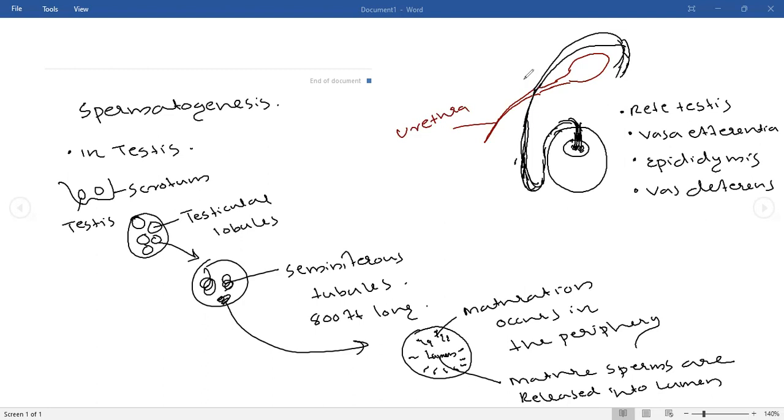By covering the urethra, you can see the penis. The tubes ascending will join here as the ejaculatory duct. Anyhow, through all these ducts, the sperm will be moved outside.